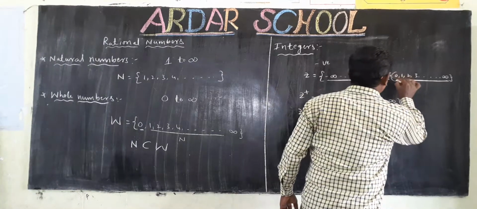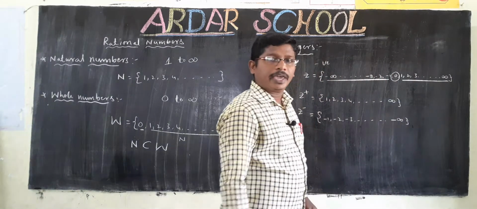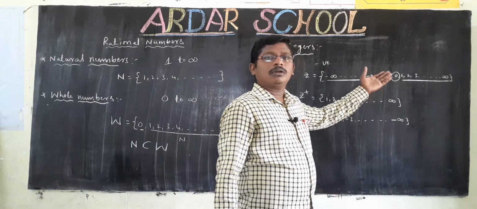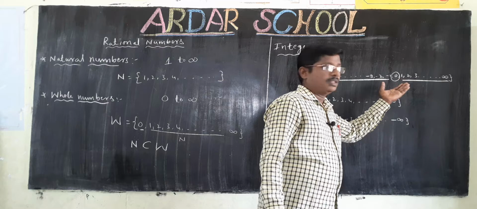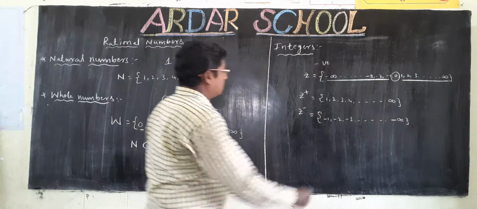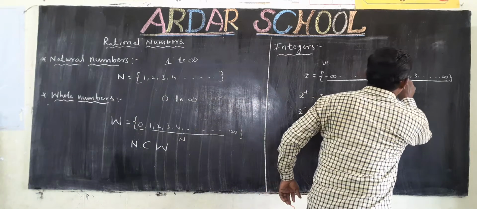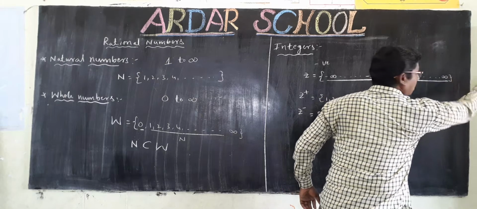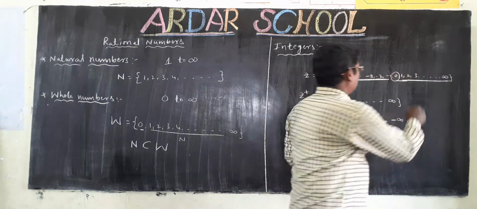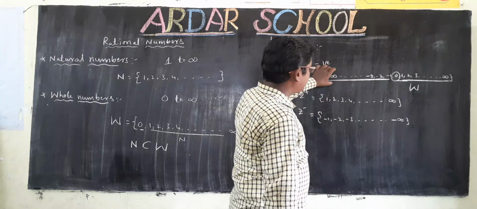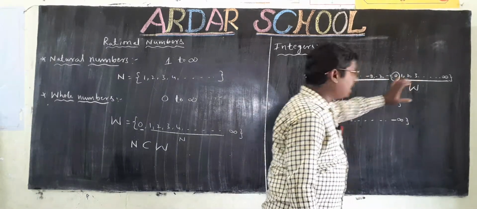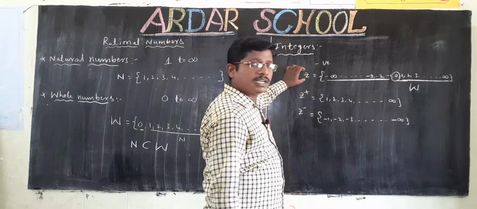What about 0? 0 is neither positive nor negative. Observe these whole numbers: 0, 1, 2, 3 and so on to infinity. When the negative numbers are added to whole numbers, we get integers.